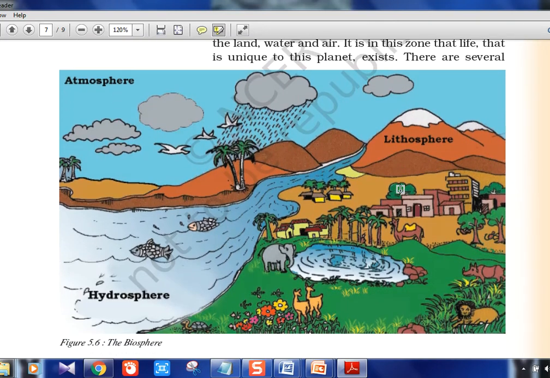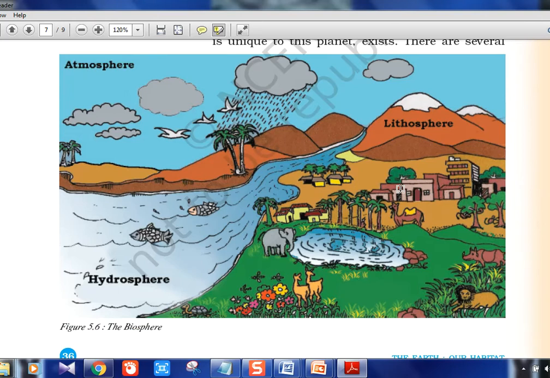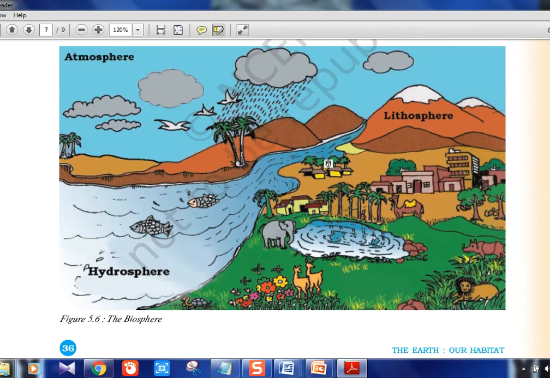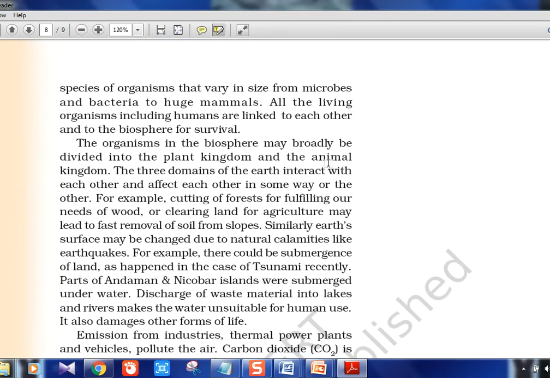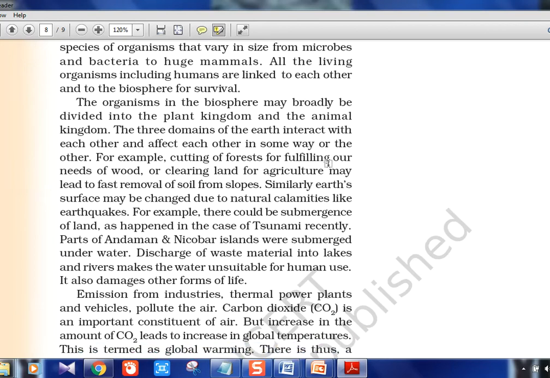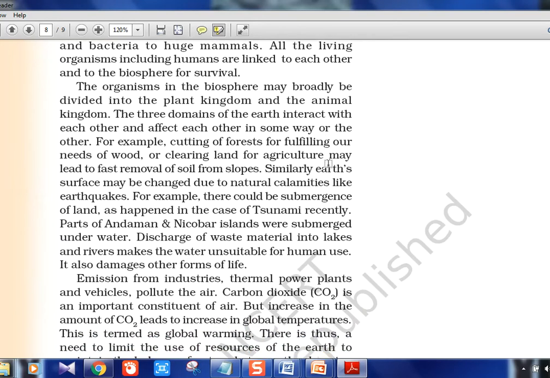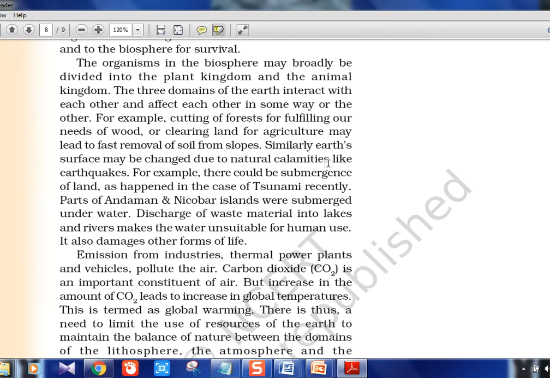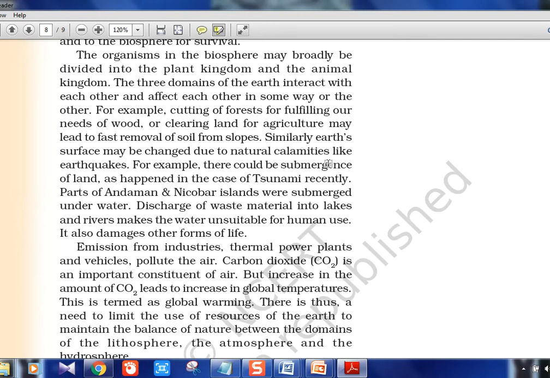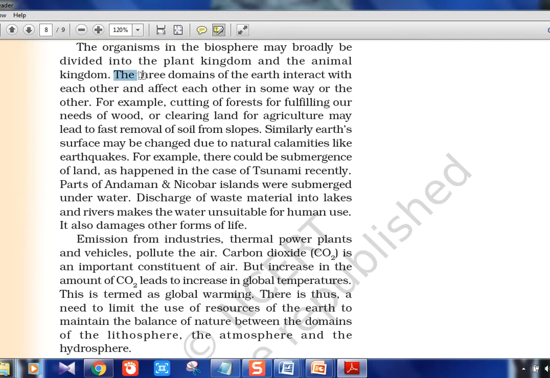Biosphere. This picture is there in every geography textbook you open. There will be this connection of lithosphere, hydrosphere, atmosphere, and the combined thing of everything is called biosphere. So this you will be knowing. Species, microbes, this and all. There is nothing catchy which you need for UPSC, that is why I am not reading it out. Don't think I am just scrolling through the pages. If anything is there which you need to remember or carry forward to the next class, I will tell you. Otherwise, it's not at all required. The 3 domains of Earth interact with each other and affect each other in some way or the other.